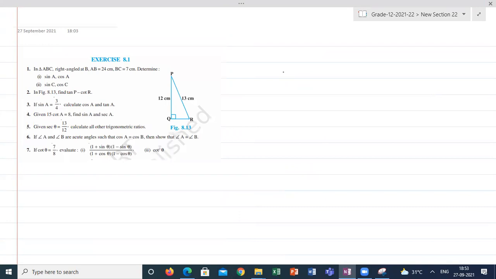Try the next question. Fifth question, please, everyone. It is asking us to calculate all other ratios. They gave the secant theta is equal to 13 by 12, which is known as hypotenuse by adjacent side of theta.